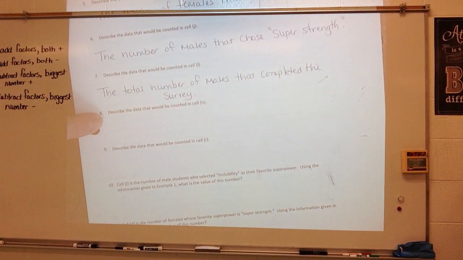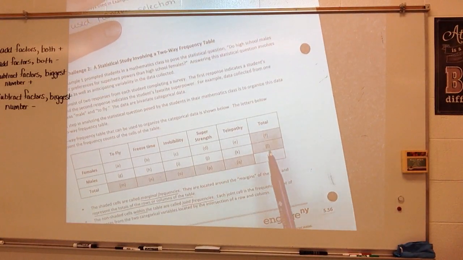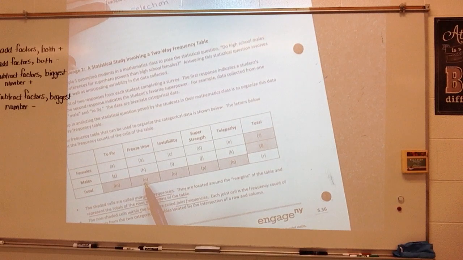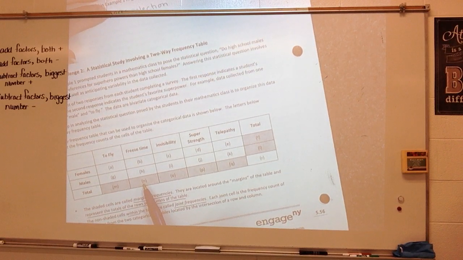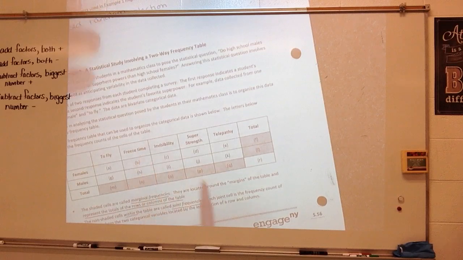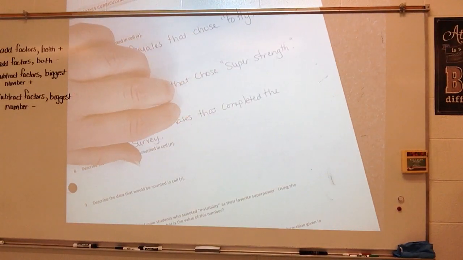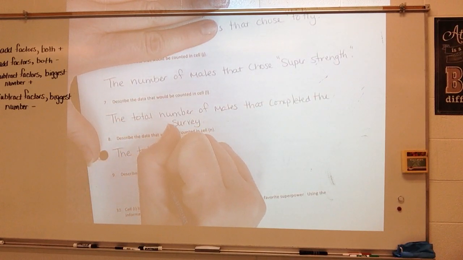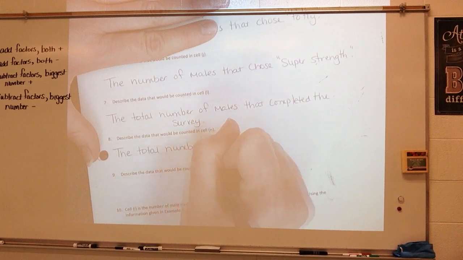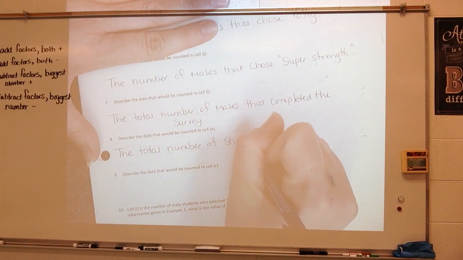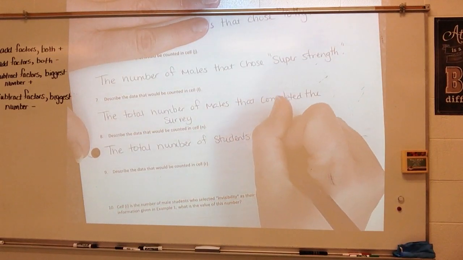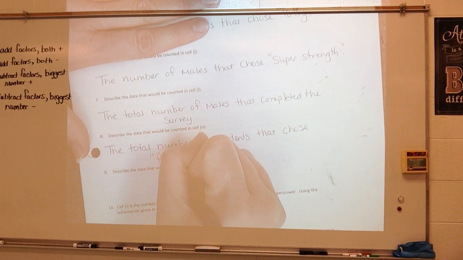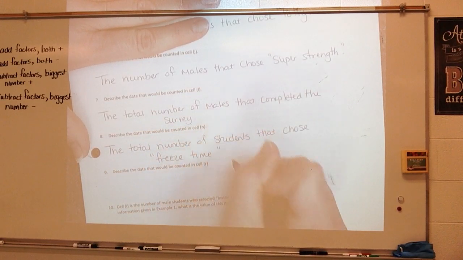Describe the data that would be counted in cell N. So let's look at cell N, and that would be here. Cell N would be the total number of male and female students that chose freeze time. So we can say the total number of students that chose to freeze time. Now we're not looking at male or female, we're looking at the total number of students that chose freeze time. Okay?